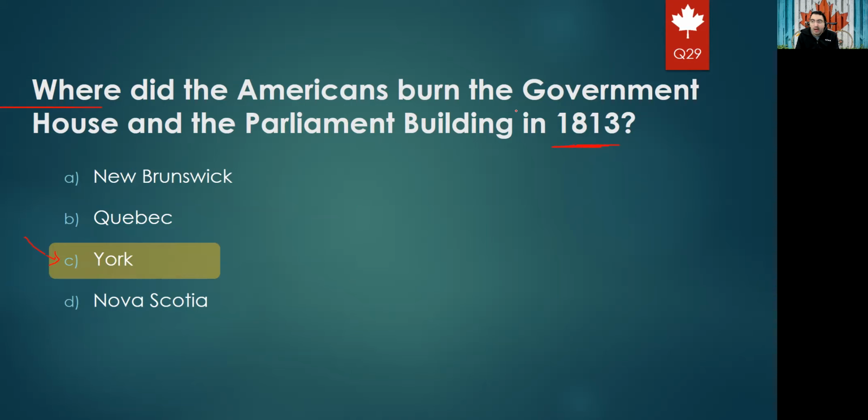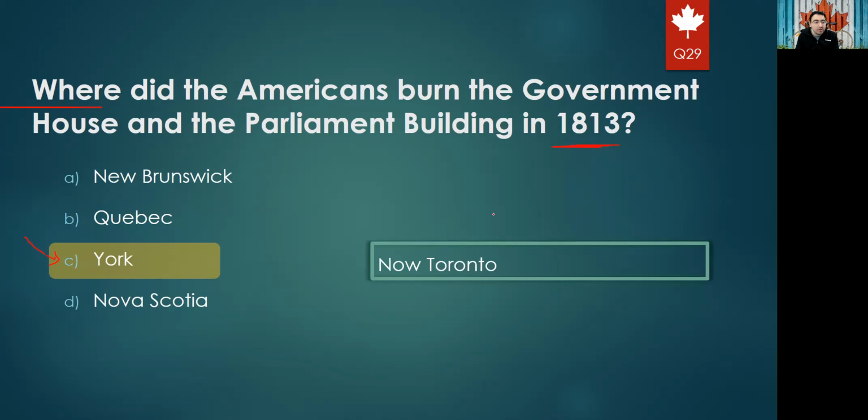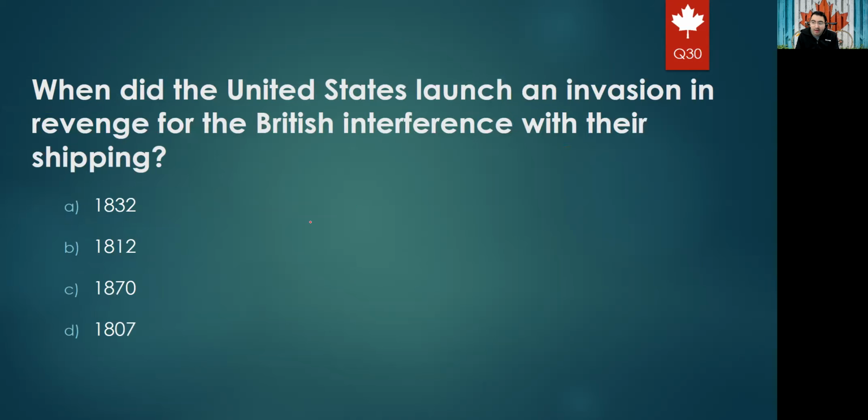Final question for today, which is the first part of the history chapter. When did the United States launch an invasion in revenge for the British interference with their shipping? The options were 1832, 1812, 1870, and 1807. This is another way of asking a question, but now it is asking about the time, the year, and the right answer for sure will be 1812. So this is the first part of the history chapter.